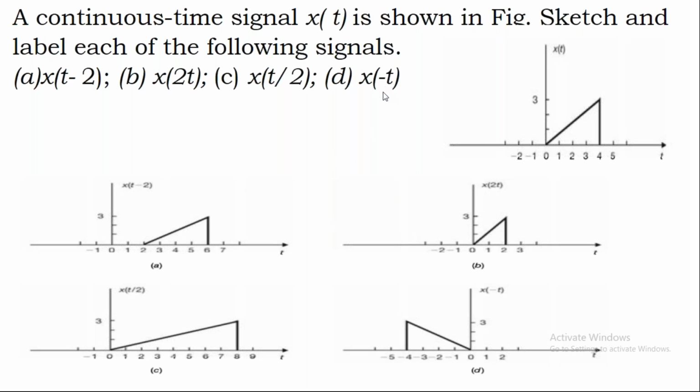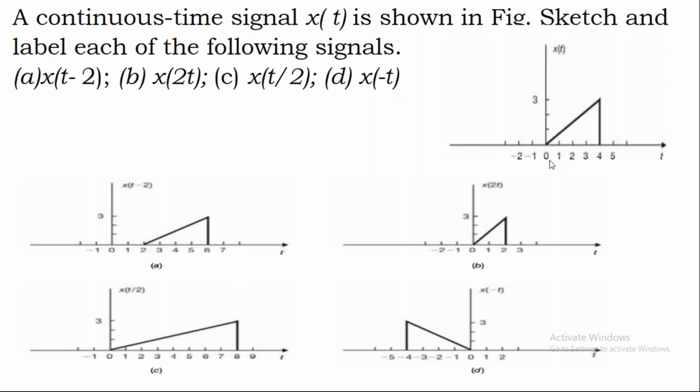Now the next one, which is x of minus t. Now the difference here is between x of t and x of minus t. It's a simple thing. X of t is the actual signal and x of minus t is nothing but the mirror image of x of t. That means what we have to do is replace t with minus t. You replace t with minus t.